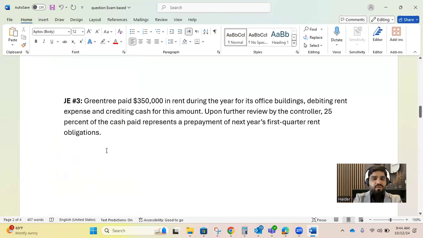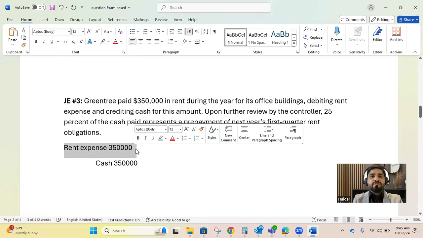Actually, the accountant made a mistake. Instead of recording rent expense only up to the period for this year, he expensed out everything. So rent expense he recorded as 350,000. This was his mistake, and cash was credited by 350,000. But actually, we found out that 25% doesn't belong to this period, so we need to decrease expense by 87,500.